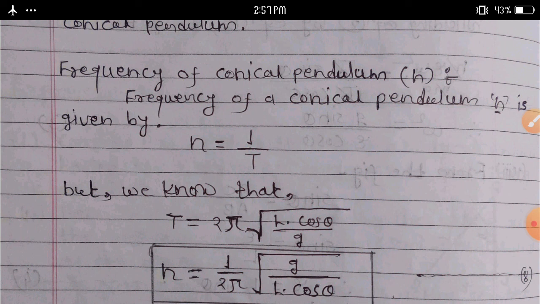Here we determine the frequency of a conical pendulum. This frequency is denoted by small n.